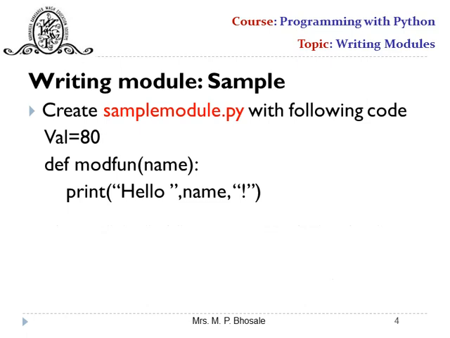Here is one sample. The name of the module is sample module with extension .py. Two attributes are written inside it. One is val and the second is a function. So we can also define our own module. For defining a module, we have to create a Python file, and in that file we have to write some functionalities. So let us do this.